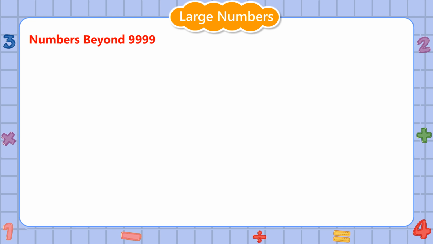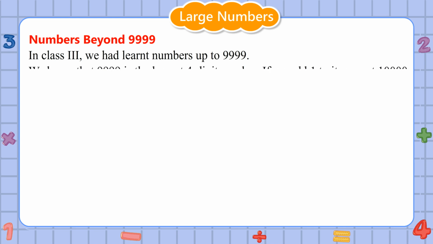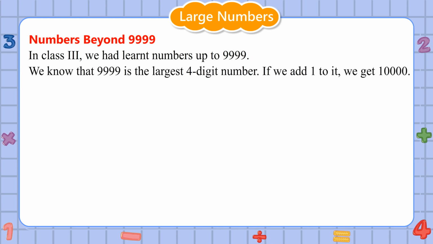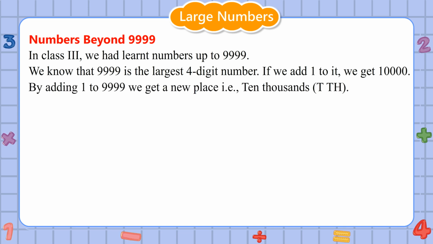Numbers beyond 9999. In class 3, we had learned numbers up to 9999. We know that 9999 is the largest 4-digit number. If we add 1 to it, we get 10000. By adding 1 to 9999, we get a new place, that is 10,000s, TTH.